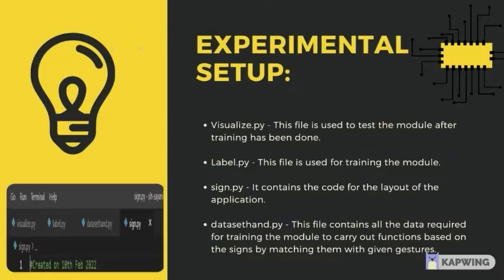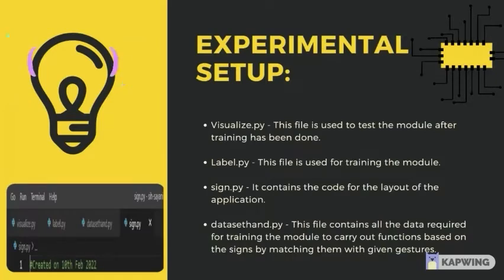The label.py is used for the training, because here we use the CNN algorithm, the convolutional neural network algorithm. We have to create our model and train it, and we have to do different types of things, like using train and test set data, and also collecting data from different users. Everything will be connected there, and then a great application is built, and whenever we want to get output, visualize.py will help us.